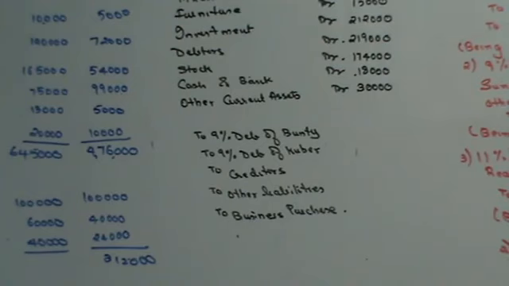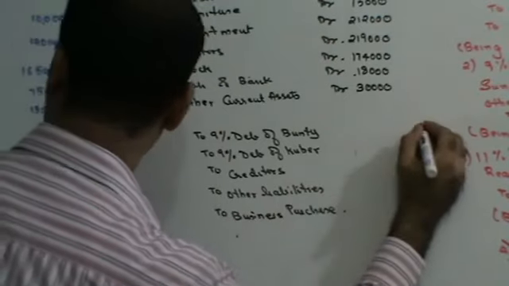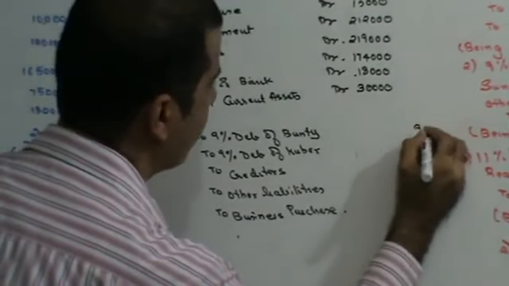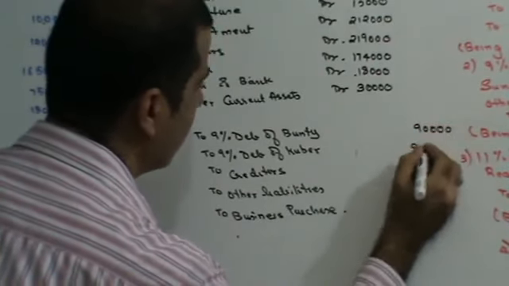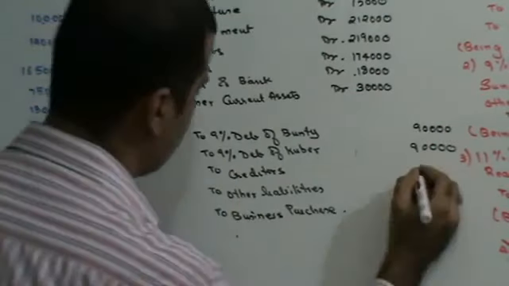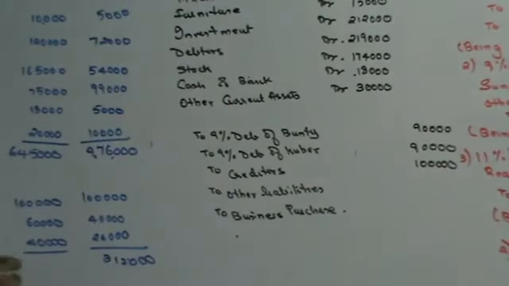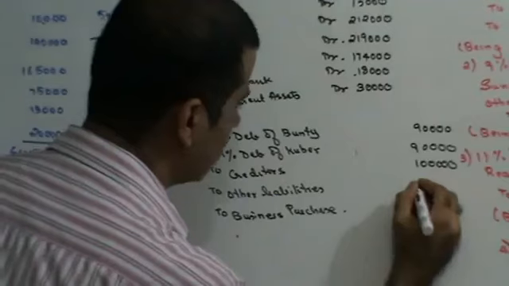So in that case, they are going to be taken over at 10% discount. So this is going to be debentures 90,000. 90,000 here again. Creditors is 60 plus 40, 1 lakh. Other liabilities 64,000.